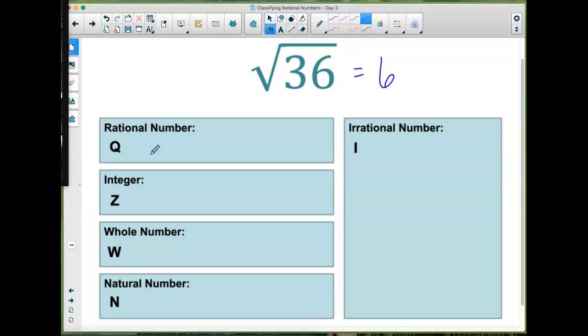Okay, 6, I can naturally count to 6. 1, 2, 3, 4, 5, 6. So it's natural. And remember, if it's natural, it's everything above that. It's whole, it's an integer, and it's rational. Okay, last one.